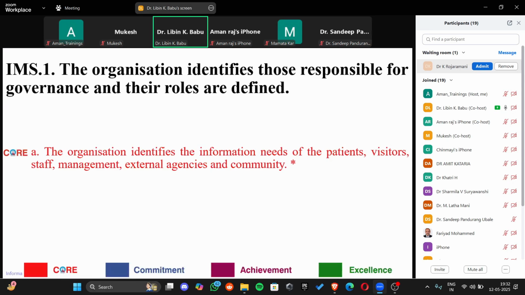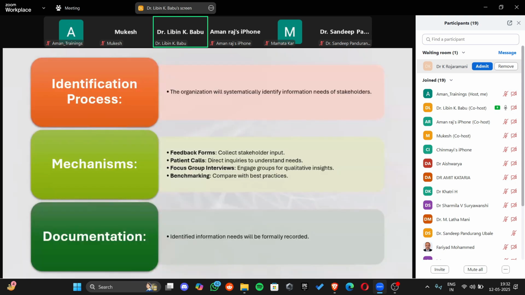So moving forward, the first standard is that the organization identifies those who are responsible for governance, and their roles are identified. So the organization identifies the information needs of the patient, visitor, staff, management, and external agencies. Within this, it says that the organization will systematically identify information needs of the stakeholders. So the organization should be able to identify what information is required for what group of stakeholders. For example, the information needs of the patient and visitors might be different from those of the staff. It might be different from those required by the management, and so on.